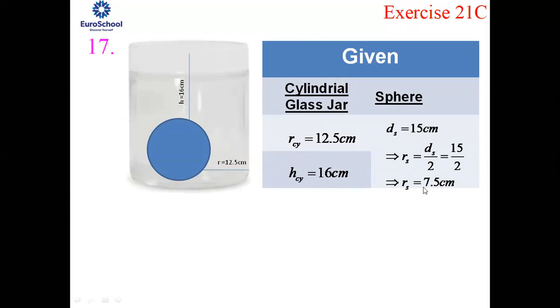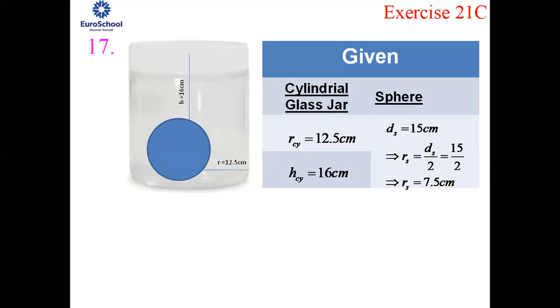So the radius of the sphere will be equal to 7.5 centimeters. If you want to maintain it as 15 by 2, it's no problem. You don't need to simplify in decimals. If you want to avoid decimals, you can have 15 upon 2 as such. It's not required to convert it to 7.5. Is that okay? Fine.